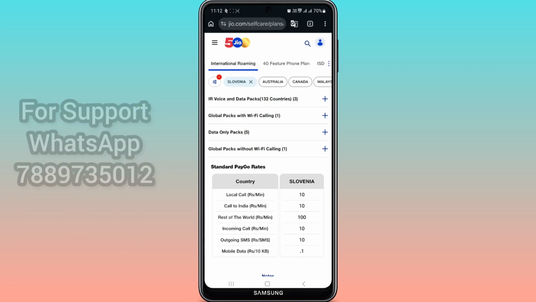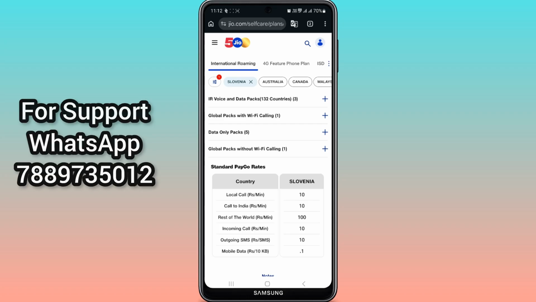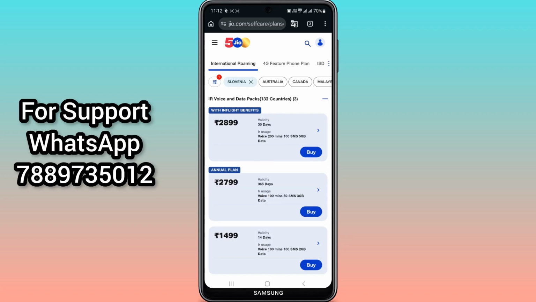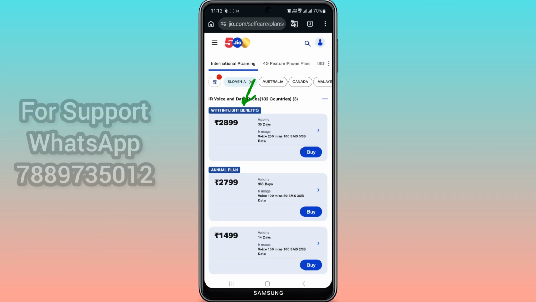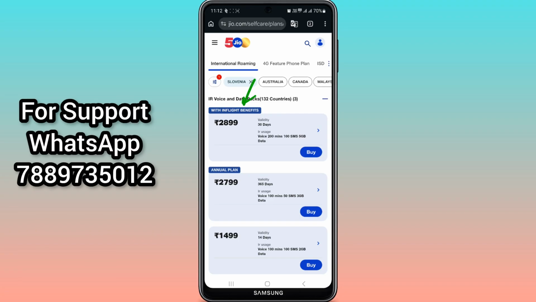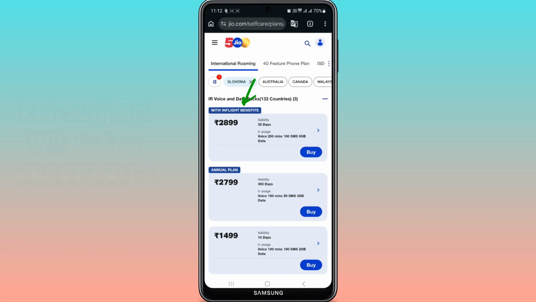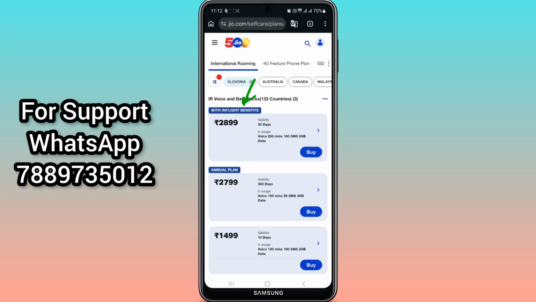Okay, so let's discuss the packs. First we will look at this 2899 pack. In this pack, it has in-flight benefits also. It means that it will work in your flight also, if you are coming from India or any other country. But it should be a compatible flight. I will tell you later on what I actually want to say.